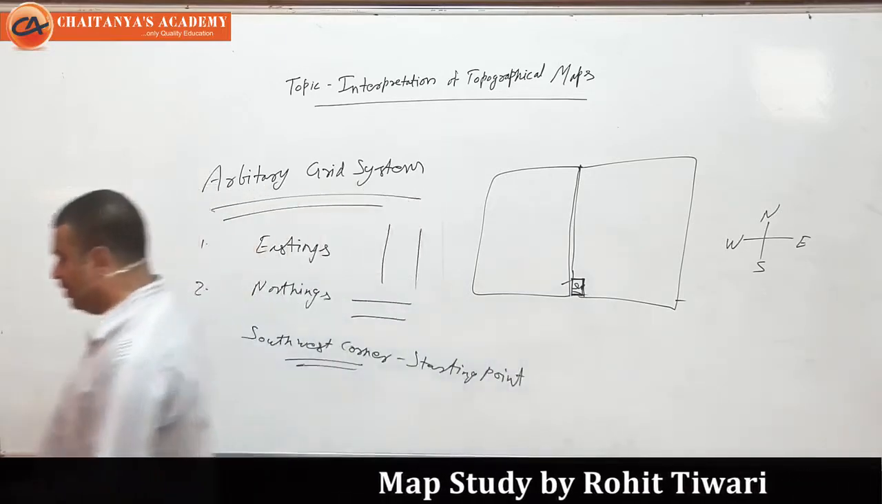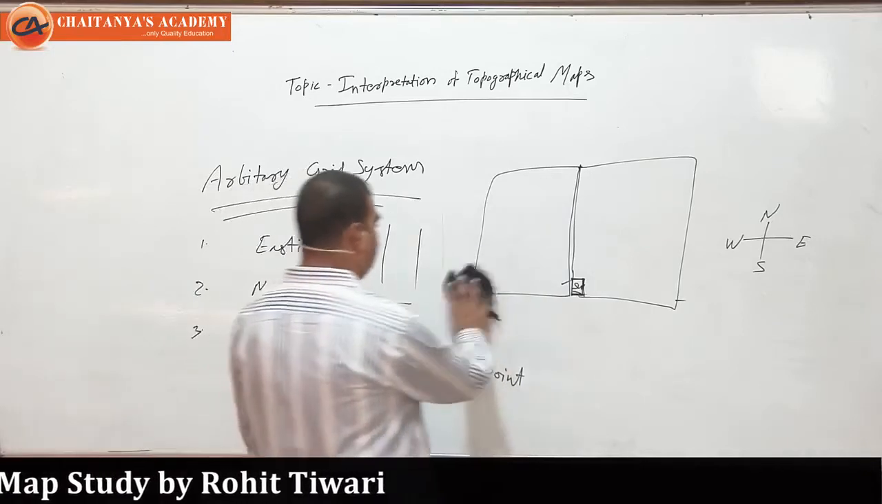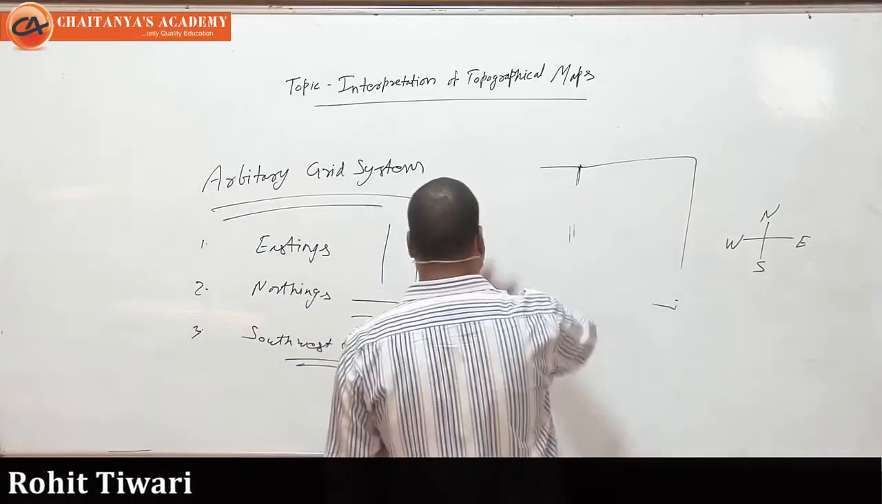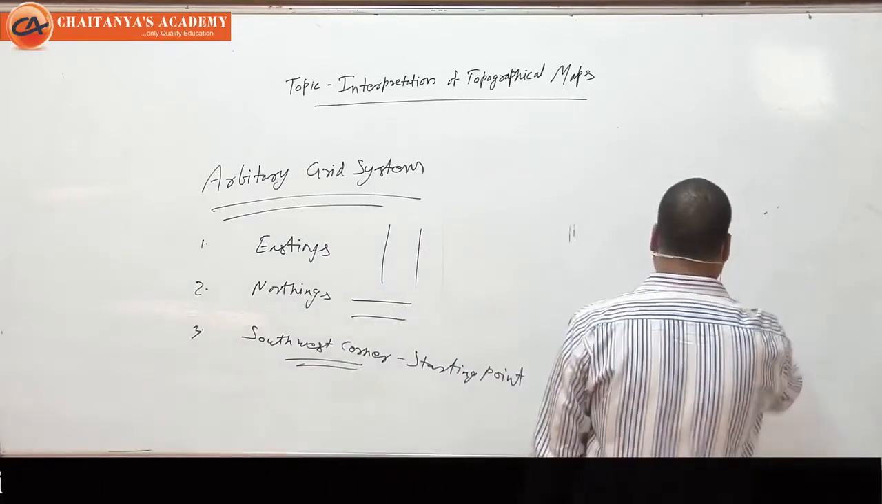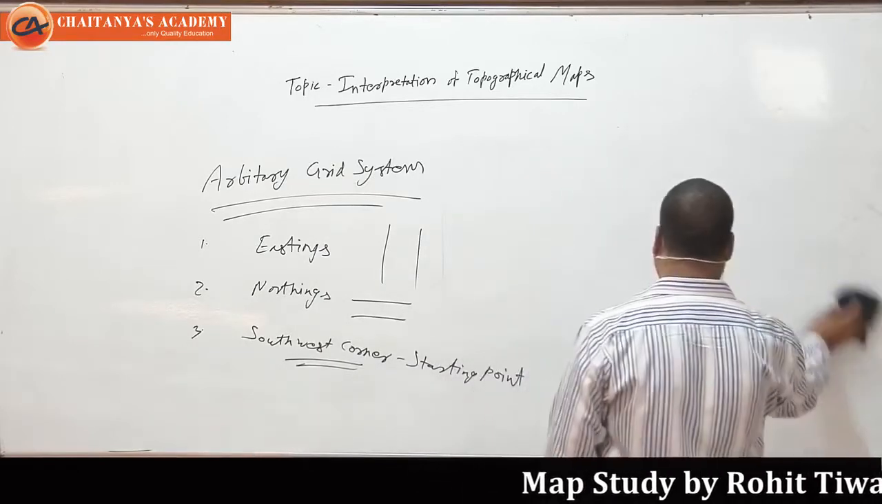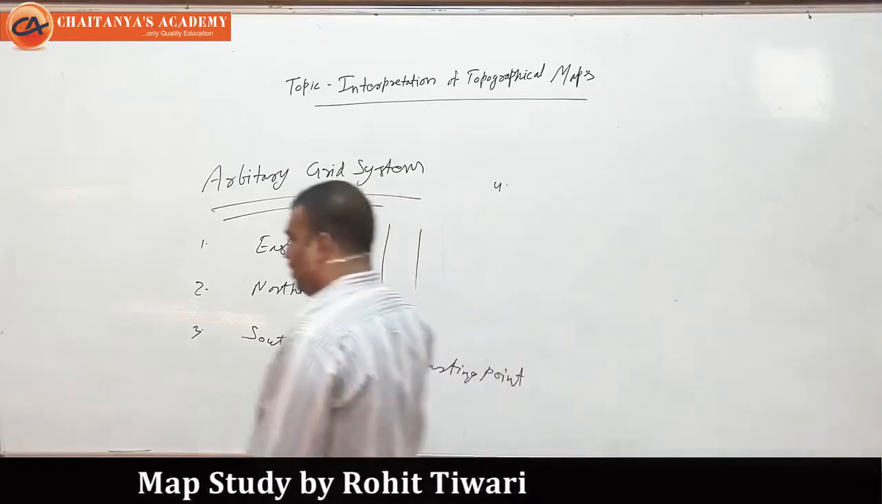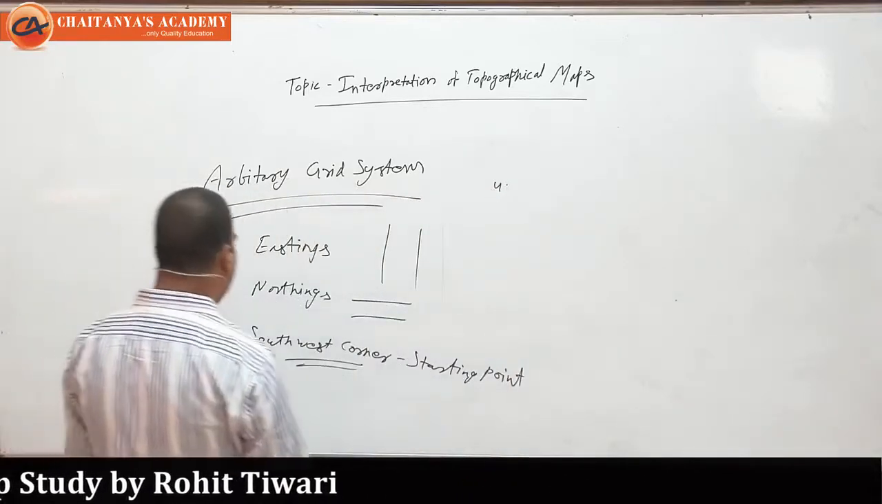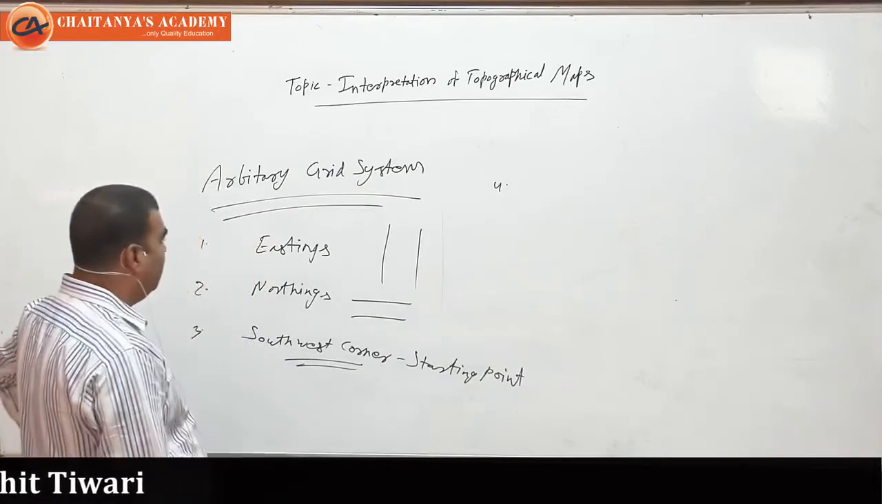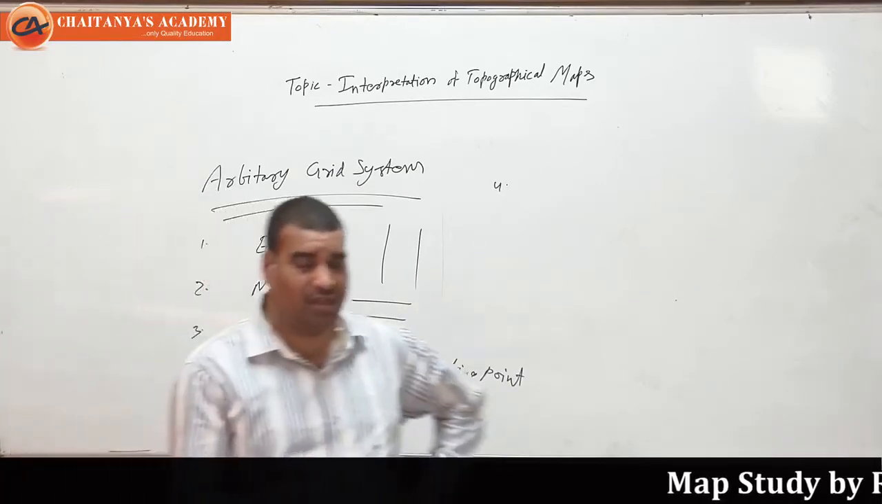Okay. So next topic, we have two types of grid reference. The first we call the 4-figure grid reference, and then we will have the 6-figure grid reference. So the fourth point under the arbitrary grid system, after easting, northing and southwest corner, is that the grid system helps us to locate the places on the map.